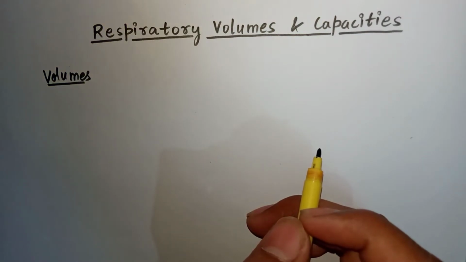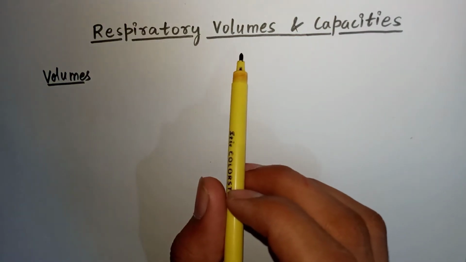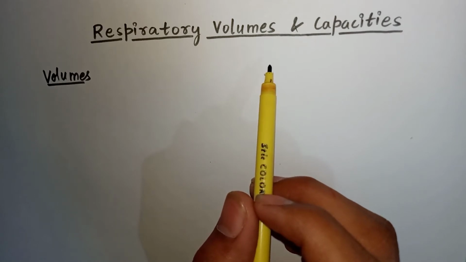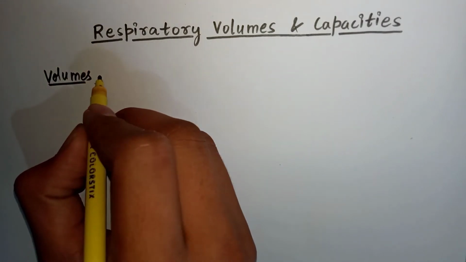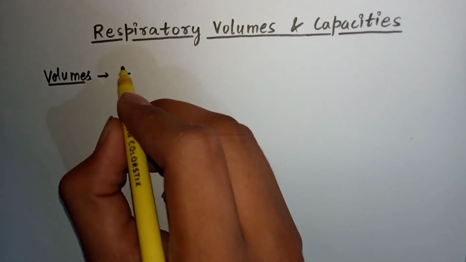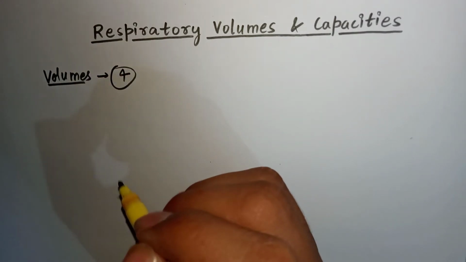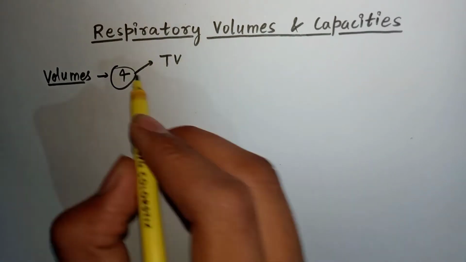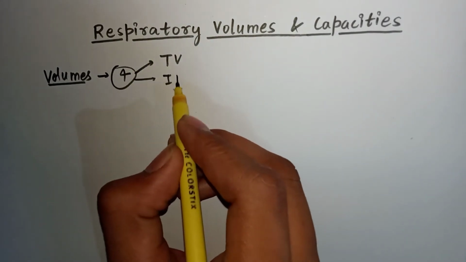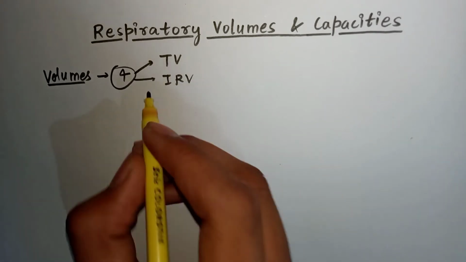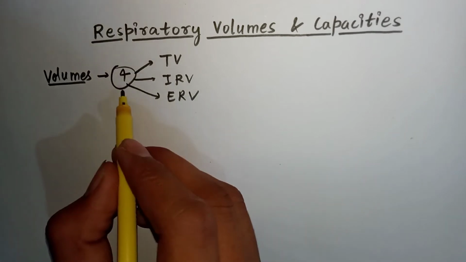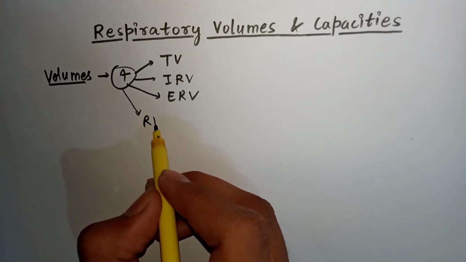So in today's topic we're gonna discuss some respiratory volumes and capacities. First we're gonna discuss the respiratory volumes. We have four volumes. The four volumes are the tidal volume, or simply TV, the inspiratory reserve volume, that is IRV, the expiratory reserve volume, that is ERV, and the last one is the residual volume or RV.